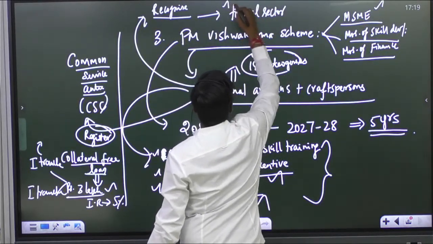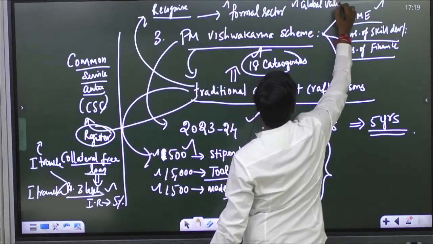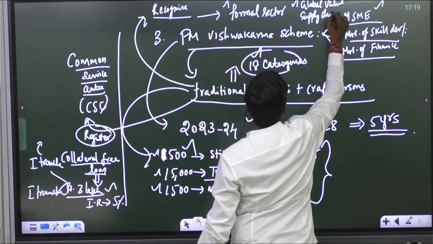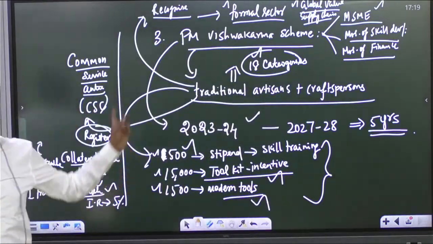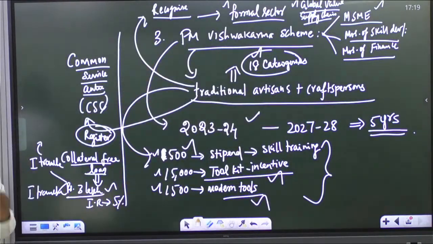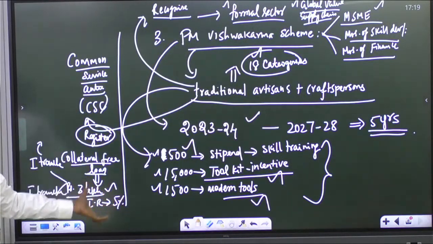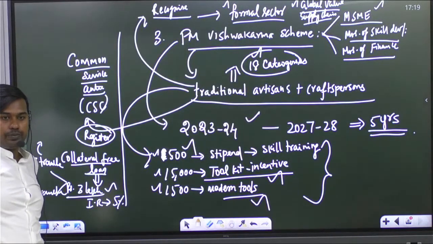So that is one benefit we are looking for. Second, we wanted to include them under the global value supply chain. So they can also engage in exports. By coming into the formal sector, they can participate in the global supply chain, supplying all their skilled products which they are manufacturing to other countries. So it's a very good scheme, and this scheme will also improve the business climate.